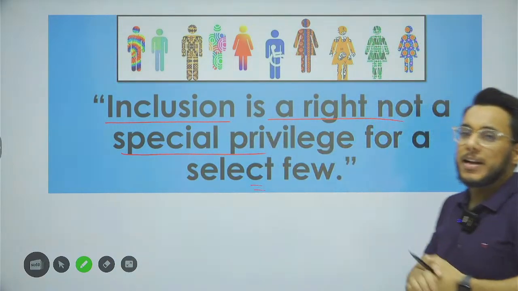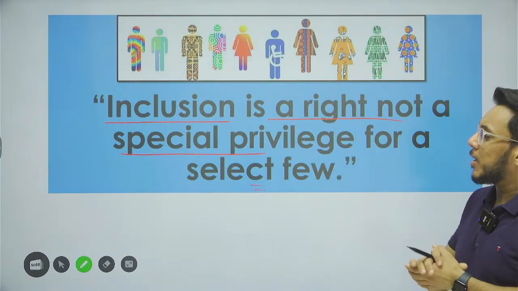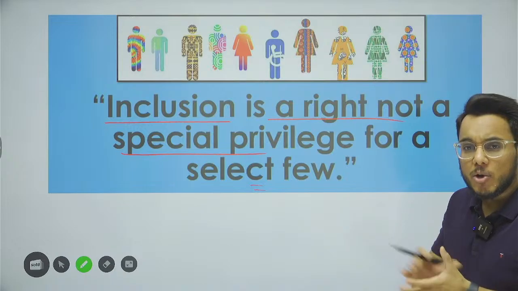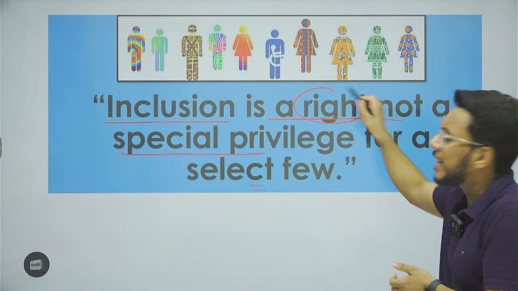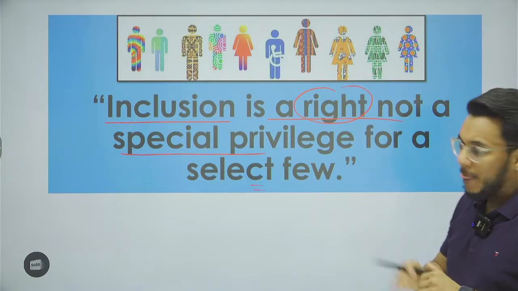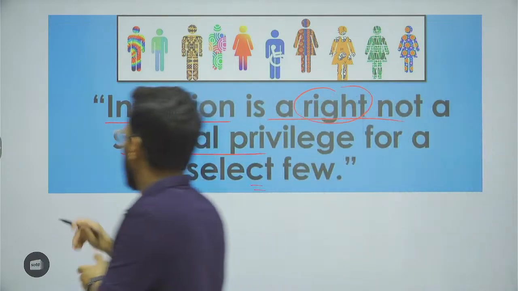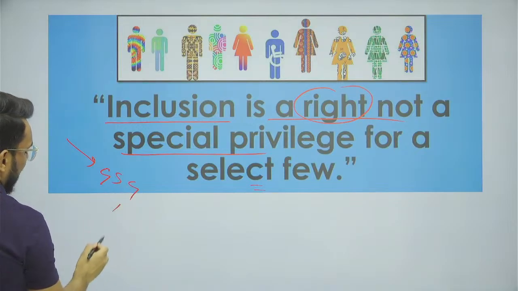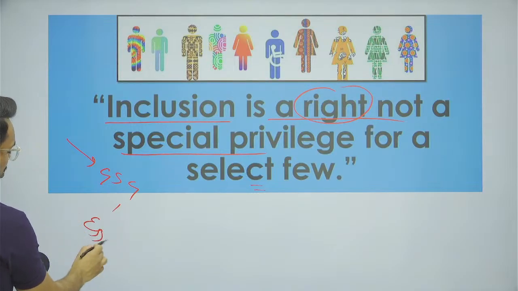And when we talk about inclusion, it is not a matter of special privilege, it is not a matter of charity which will be given on convenience. Rather, it is a basic right, a fundamental right, a human right which cannot be denied. So that is about the quotation. You can use it in answers related to GS paper number 4, GS paper number 1 society, as well as in the essay. So that is all about it.